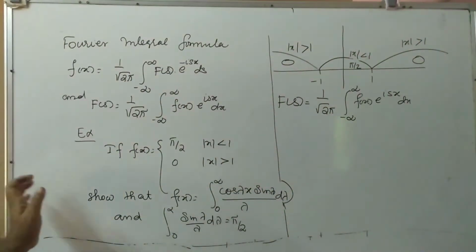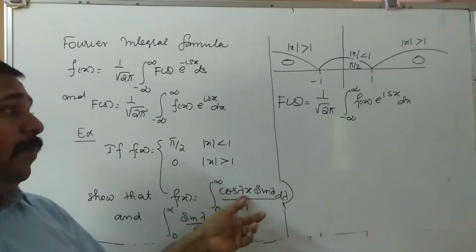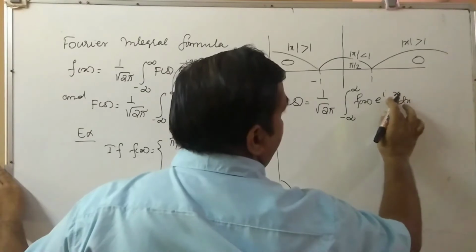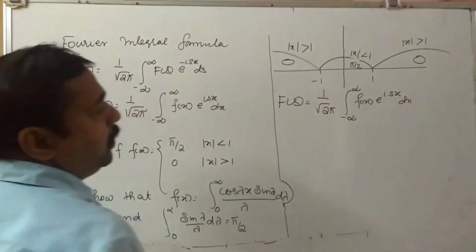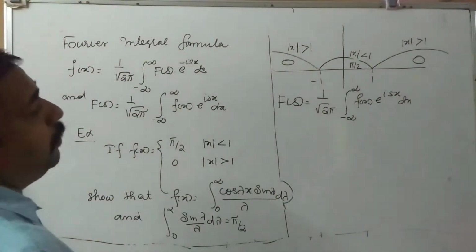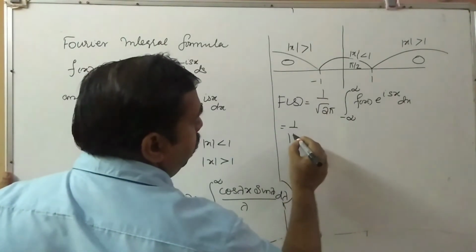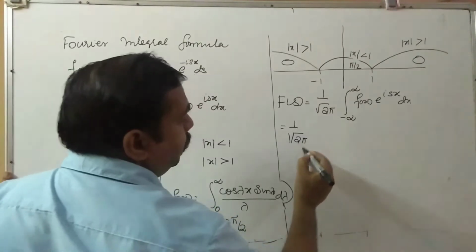But our question contains no s, only lambda. So instead of s we can put lambda, s is equal to lambda. That's enough. So this is equal to 1 by root 2 pi.